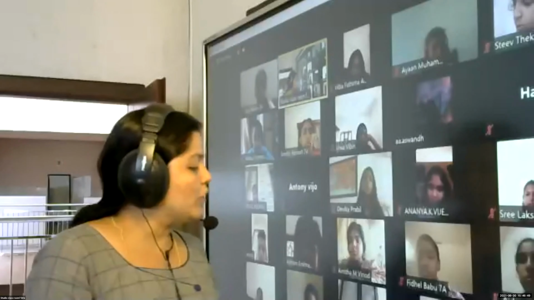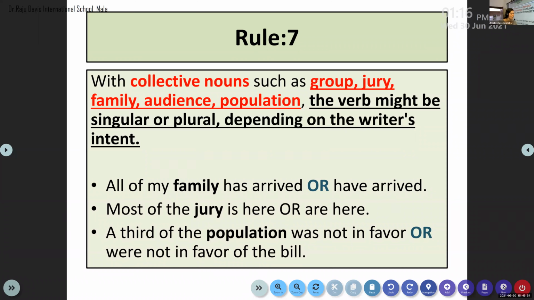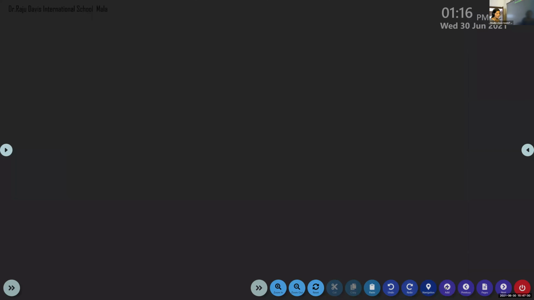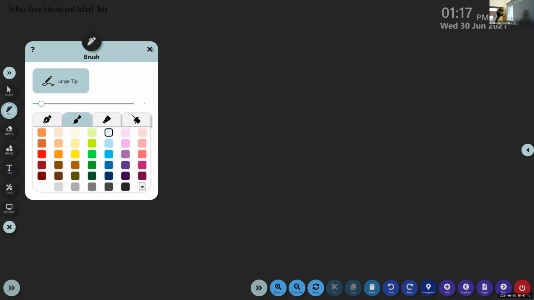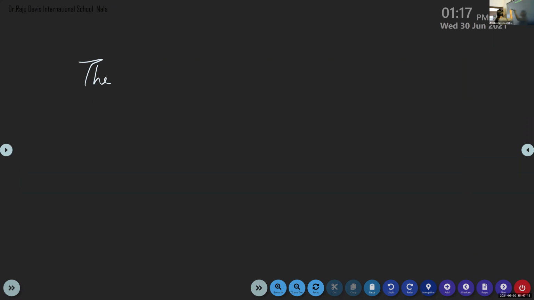Okay, I'm going to write two different sentences on the board regarding this collective noun. I said mob is a collective noun which represents a crowd of people. So I'm going to use a sentence here. The mob, collective noun, dash, gathered quickly.